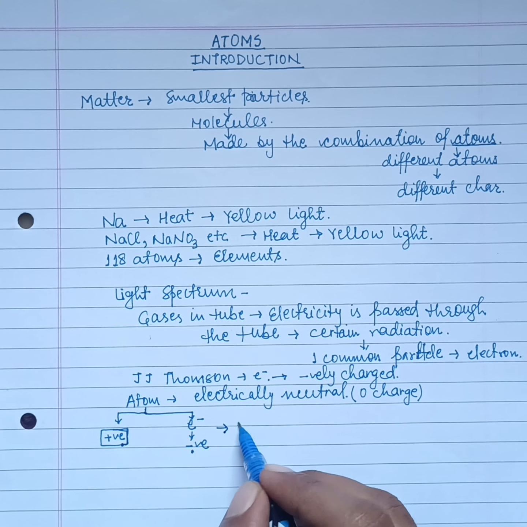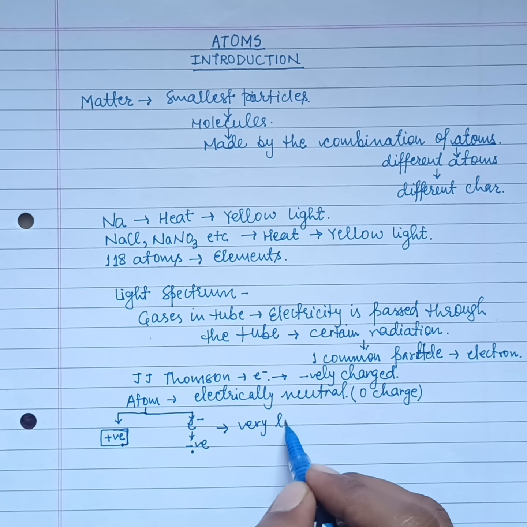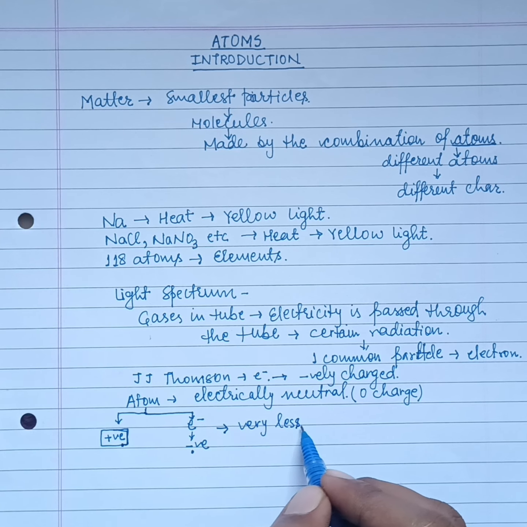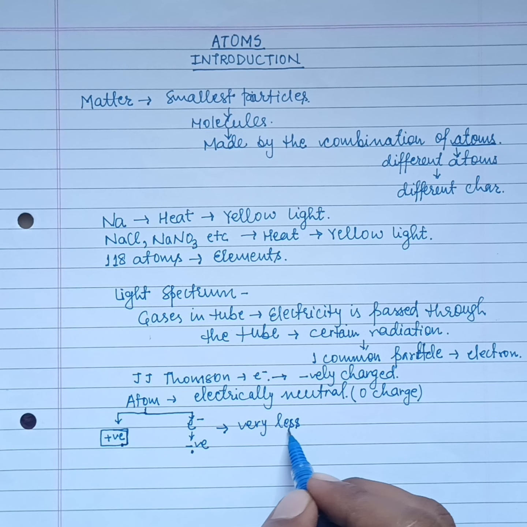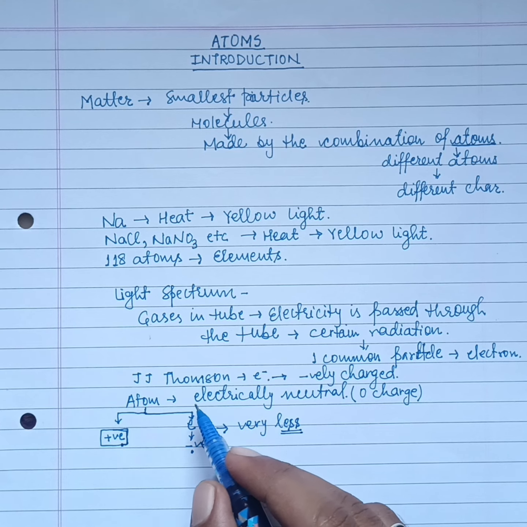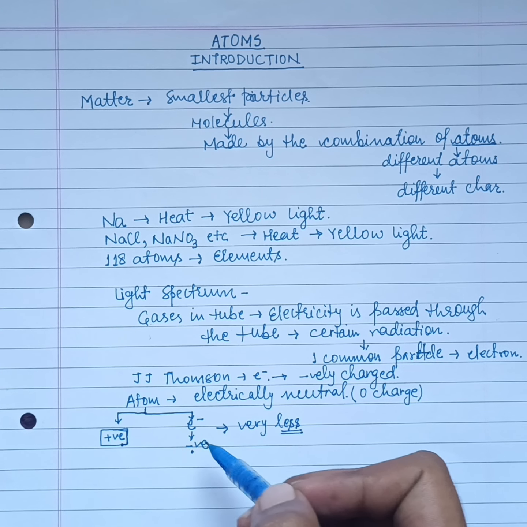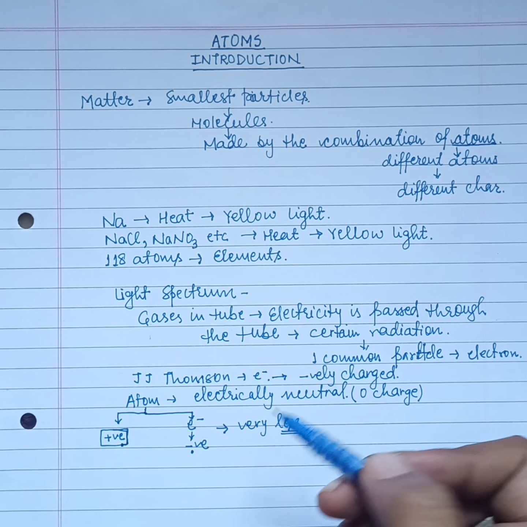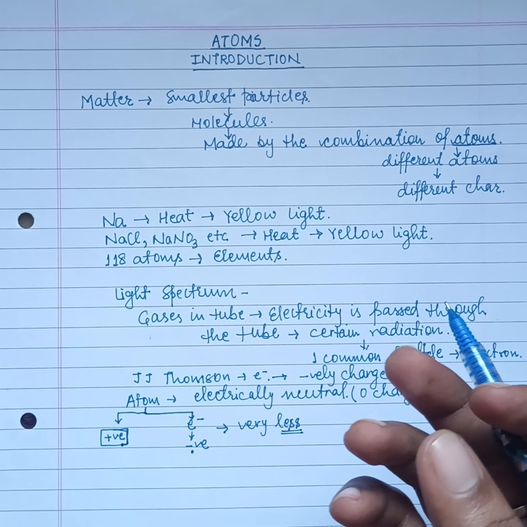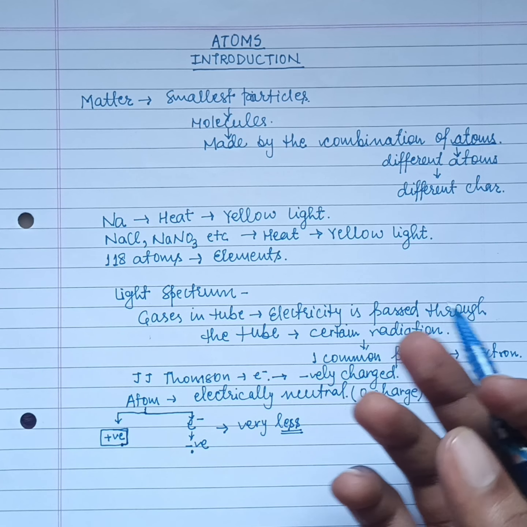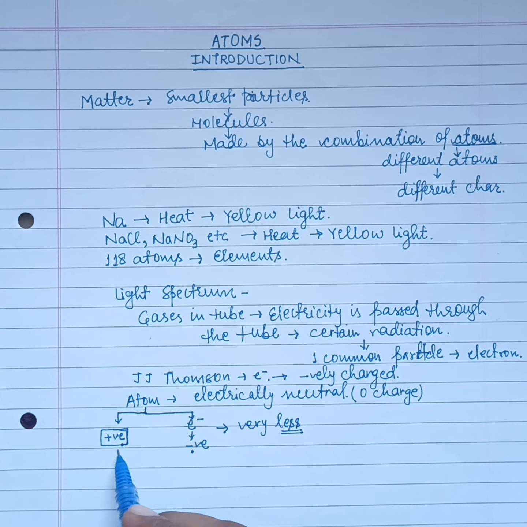If it is very less, then where does the mass of the atom go? It means the mass of the atom is along with the positively charged particle.